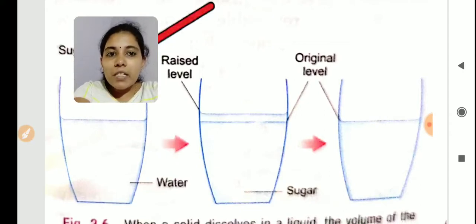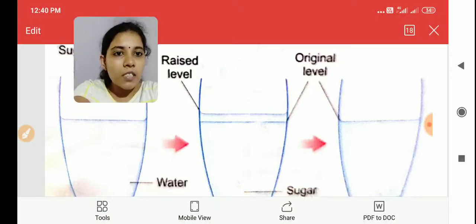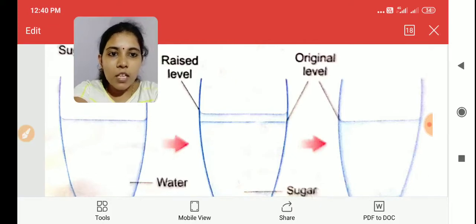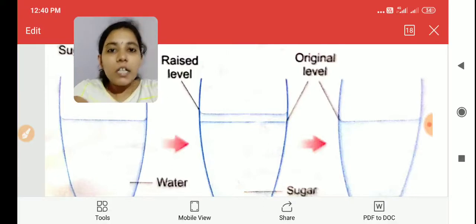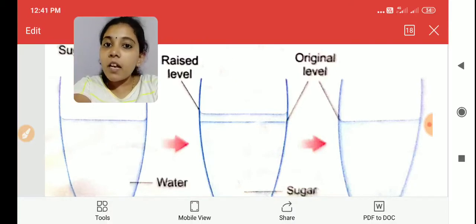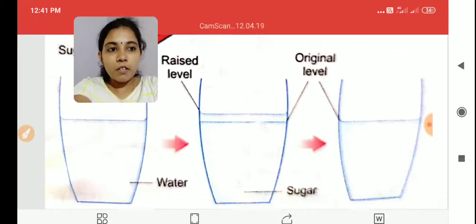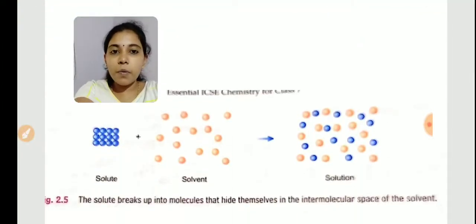The next step is to mix the water. When we mix the water, after some time we can see the water level has come back to the original level. See, in the first glass and the last glass, the water level is the same. So after dissolving, the level of the water remains the same. It will not increase or decrease. Why? Because the sugar molecules, or the solid we have added, come and occupy the intermolecular space of the liquid, so the water level will not increase. Understand? This one I have explained now.